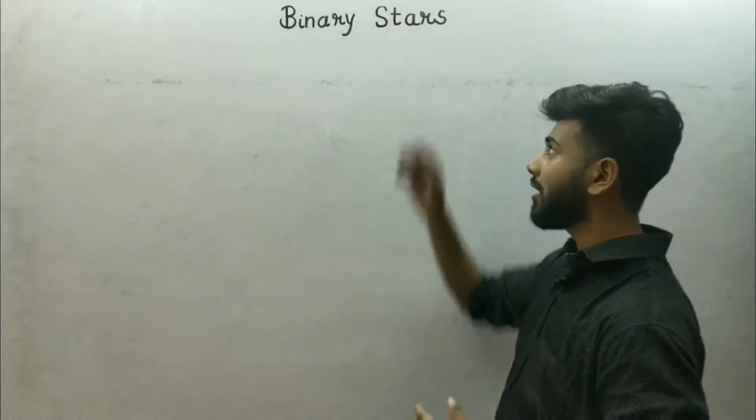In the previous lecture we discussed the color index, the bolometric correction and the relation between the size, the luminosity and the temperature of the star. So today we are going to start a new lecture which is the binary star.